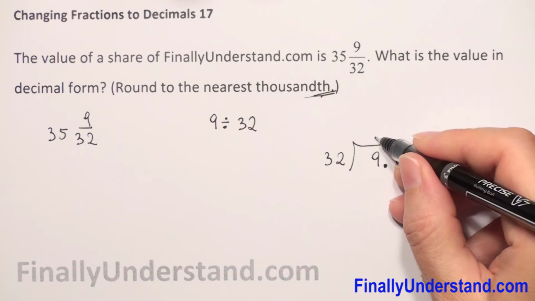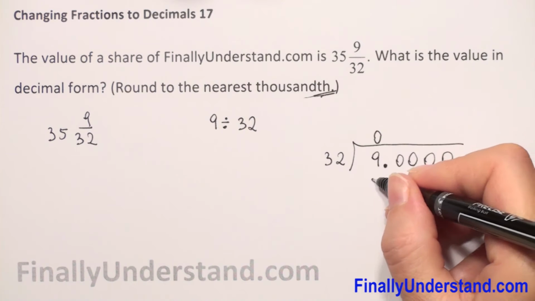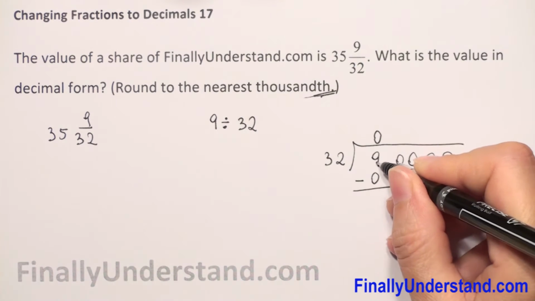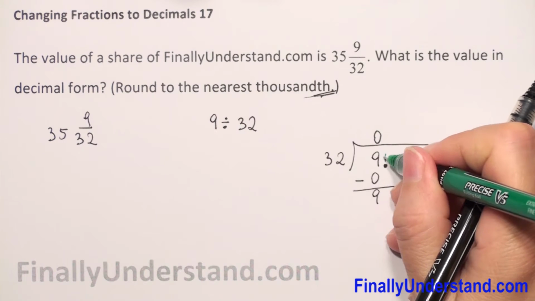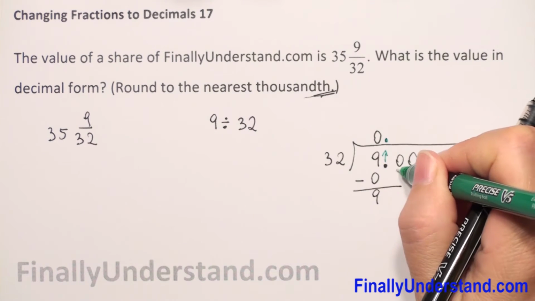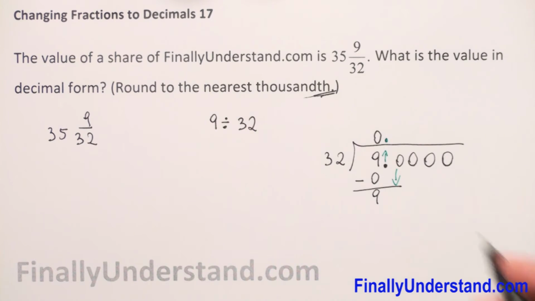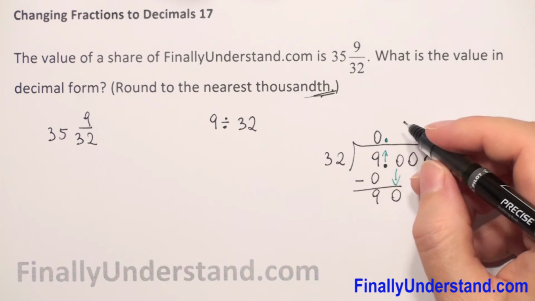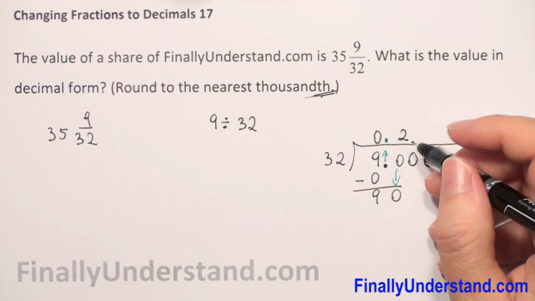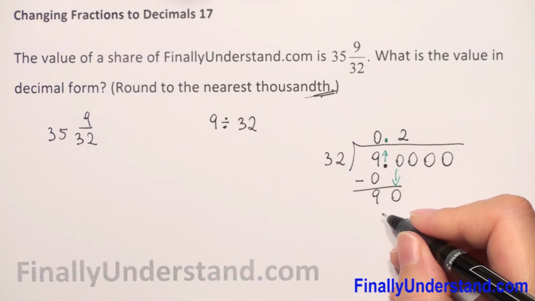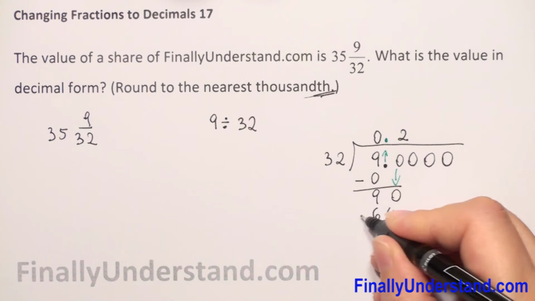9 divided by 32 is 0, of course. 0 times 32 is 0. Subtraction: 9 minus 0 is 9. We have to put the decimal point exactly in the same column and take down the next digit. So we have 90 divided by 32 is 2. 2 times 32 is 64.